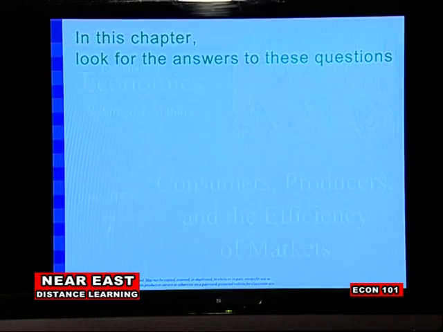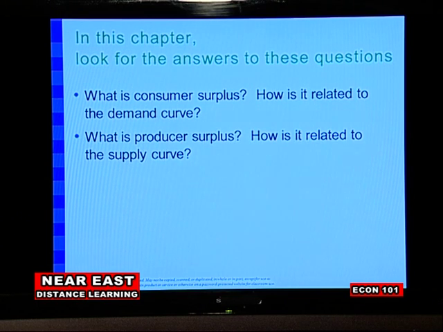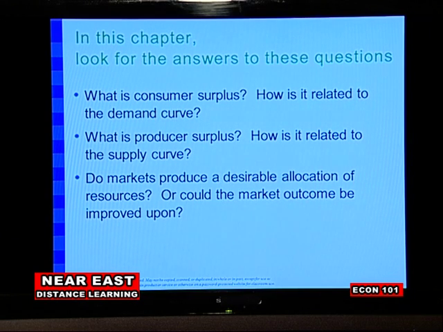And after this one, you are going to continue with chapter 7. Chapter 7 is about consumers, producers, and the efficiency of markets. You are going to study consumer surplus and how it is related to the demand curve. You are going to study what producer surplus is and how it is related to the supply curve. And you must understand how to calculate consumer surplus and producer surplus by using formulas and by using demand and supply curves, and how we calculate total surplus.